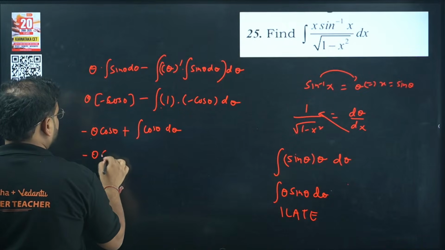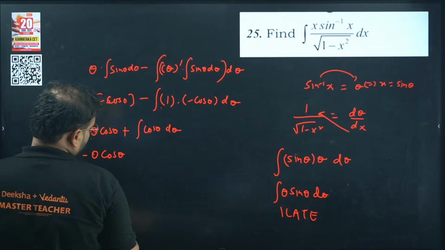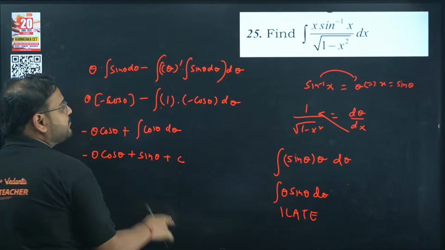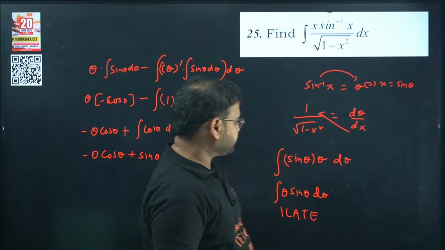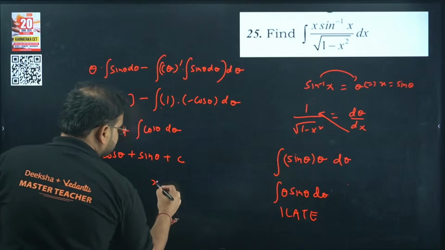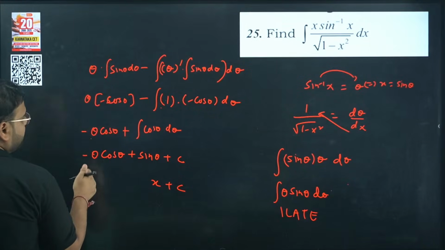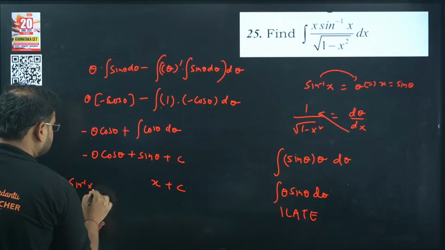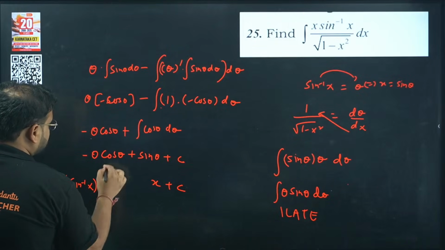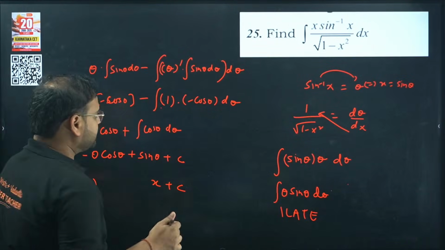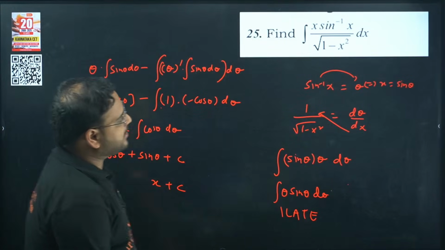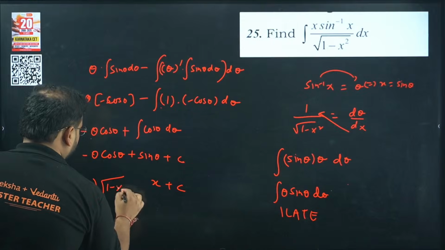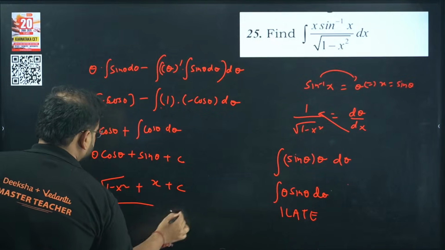So I have minus theta cos theta, and over here we have plus sin theta plus c. Sin theta value is x. Theta will be sine inverse of x. And what is cos theta going to be? Root of 1 minus sine square, which is root of 1 minus x square, right? That's your answer. Check.